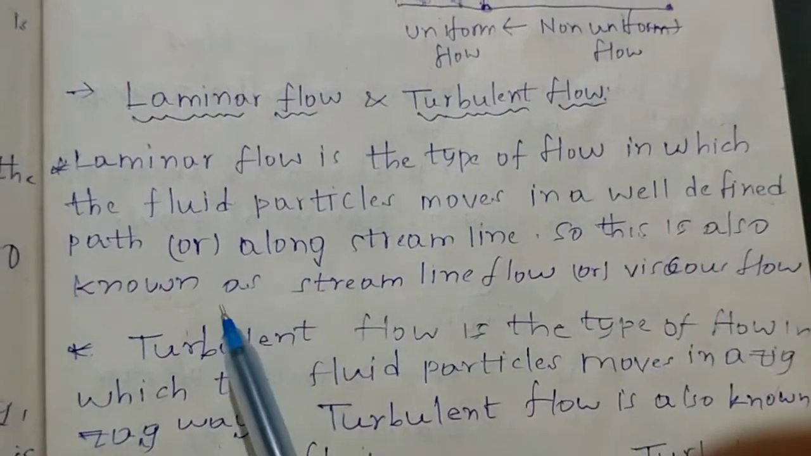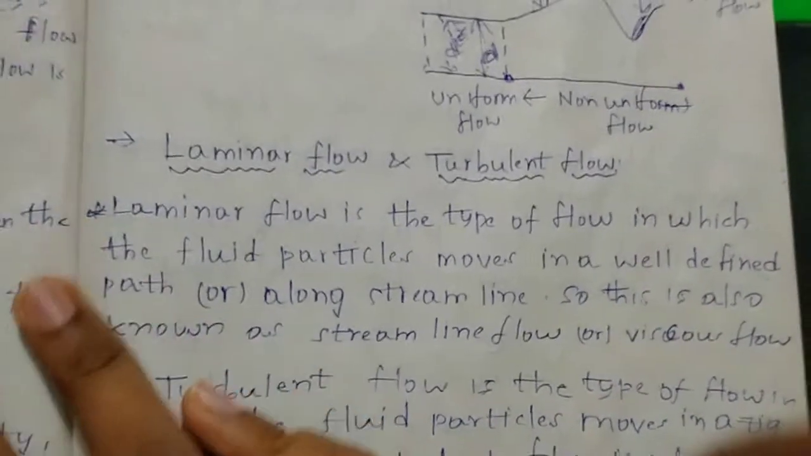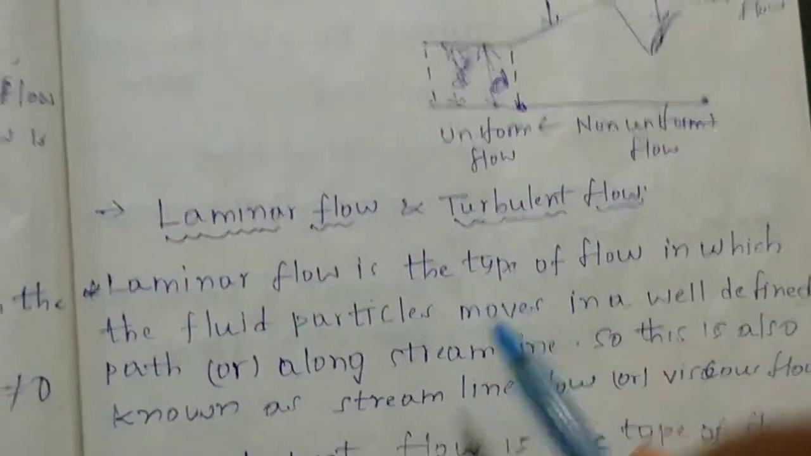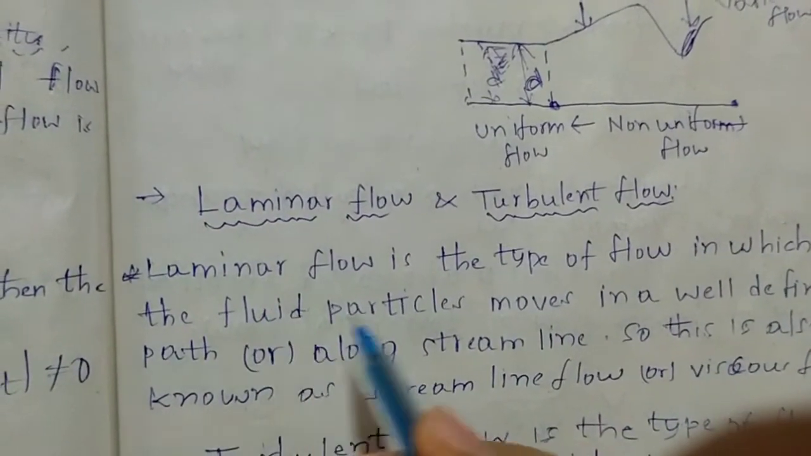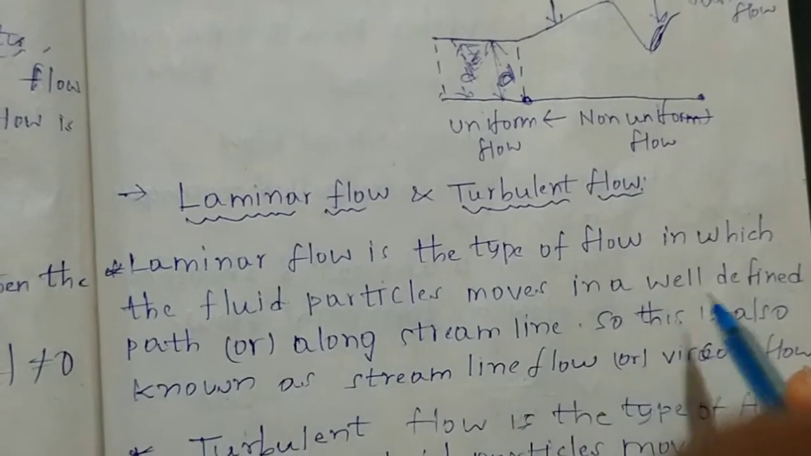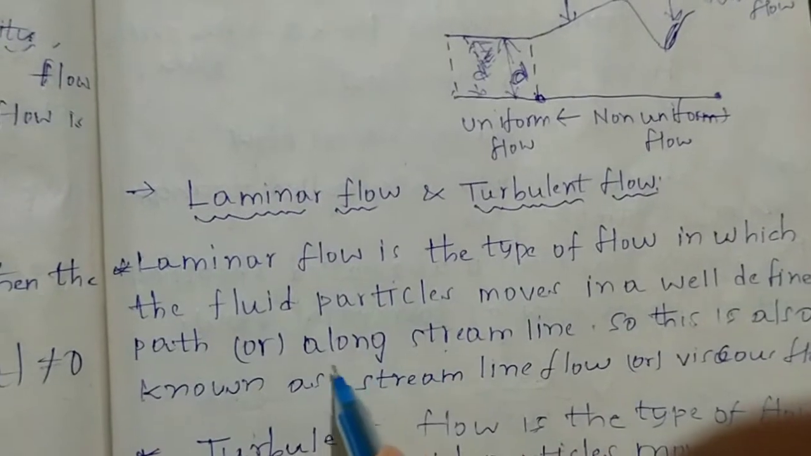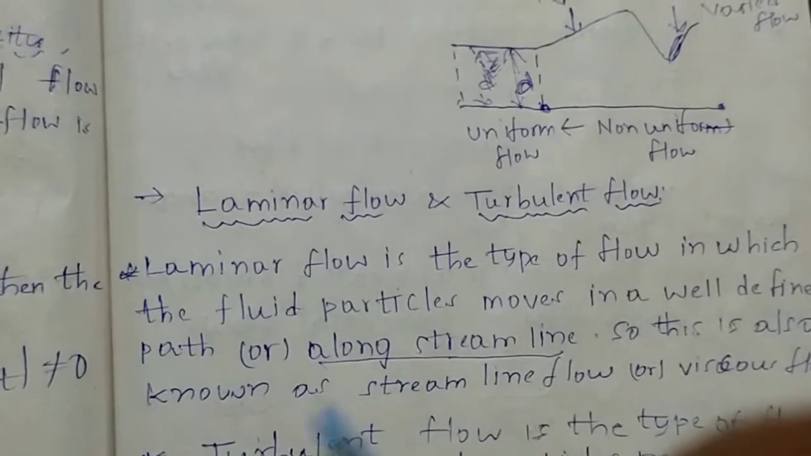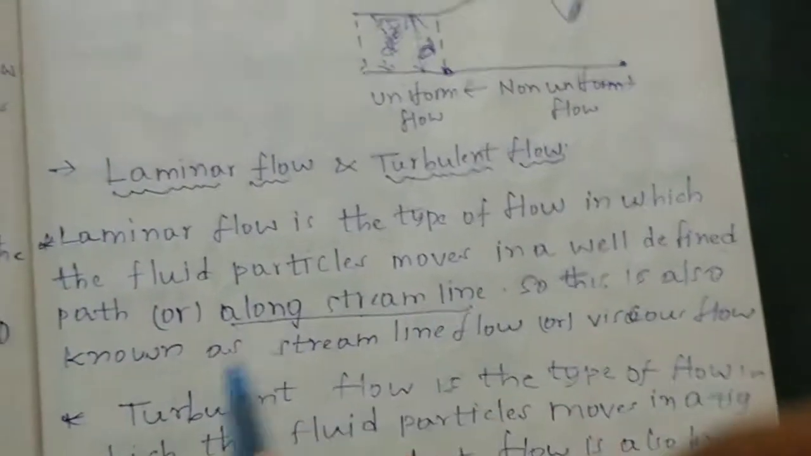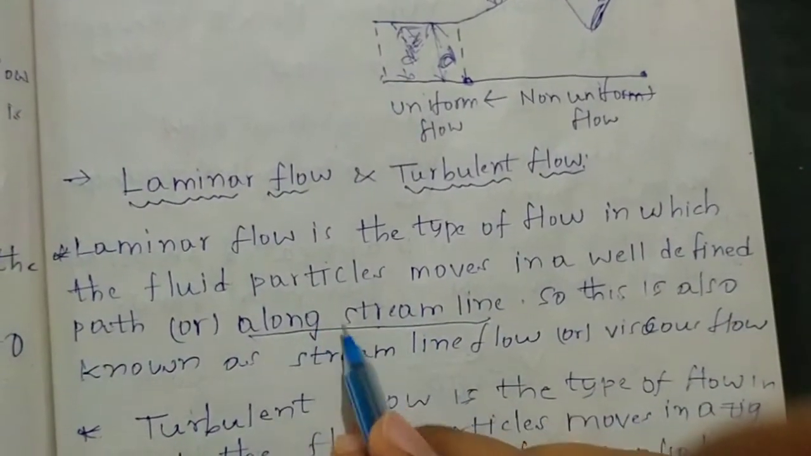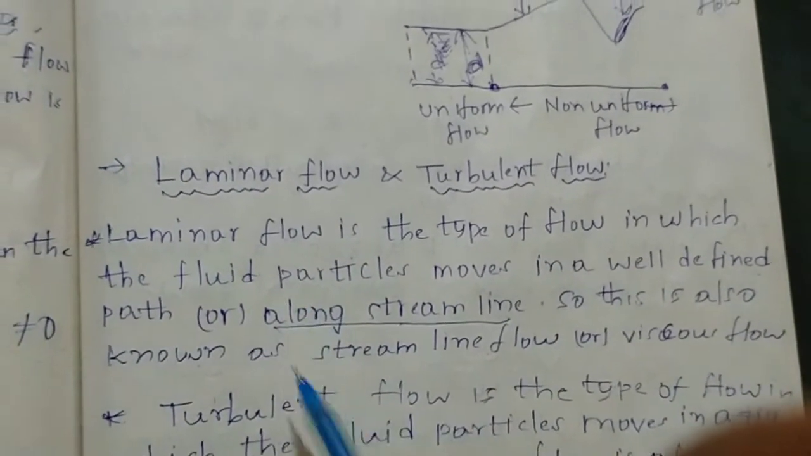So this is also known as streamline flow or viscous flow. That means in laminar flow, the fluid particles move in a particular direction, that means a well-defined path or along streamline. So fluid particles move along a streamline. So this type of flow is also known as streamline flow. Why? Because the particles are moving in a streamline. So this is about laminar flow.